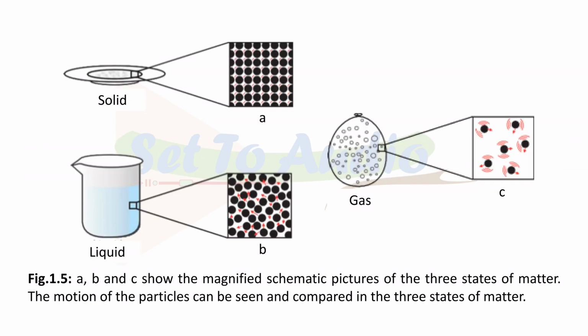Figure 1.5. A, B and C show the magnified schematic pictures of the three states of matter. The motion of the particles can be seen and compared in the three states of matter.